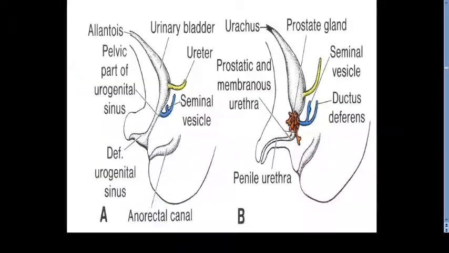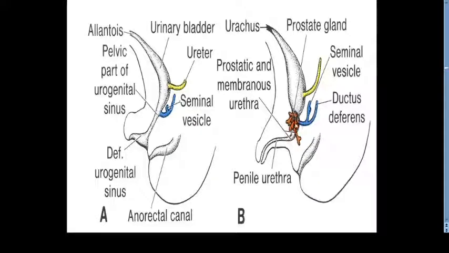So you can appreciate here, when the mesonephric duct opens into the primitive urogenital sinus, its lateral outgrowth gives the seminal vesicle, and this part is given the name ejaculatory ducts. Now from this region, the primitive urogenital sinus shown below has multiple outgrowths from this endoderm, and we have the formation of the prostate gland.